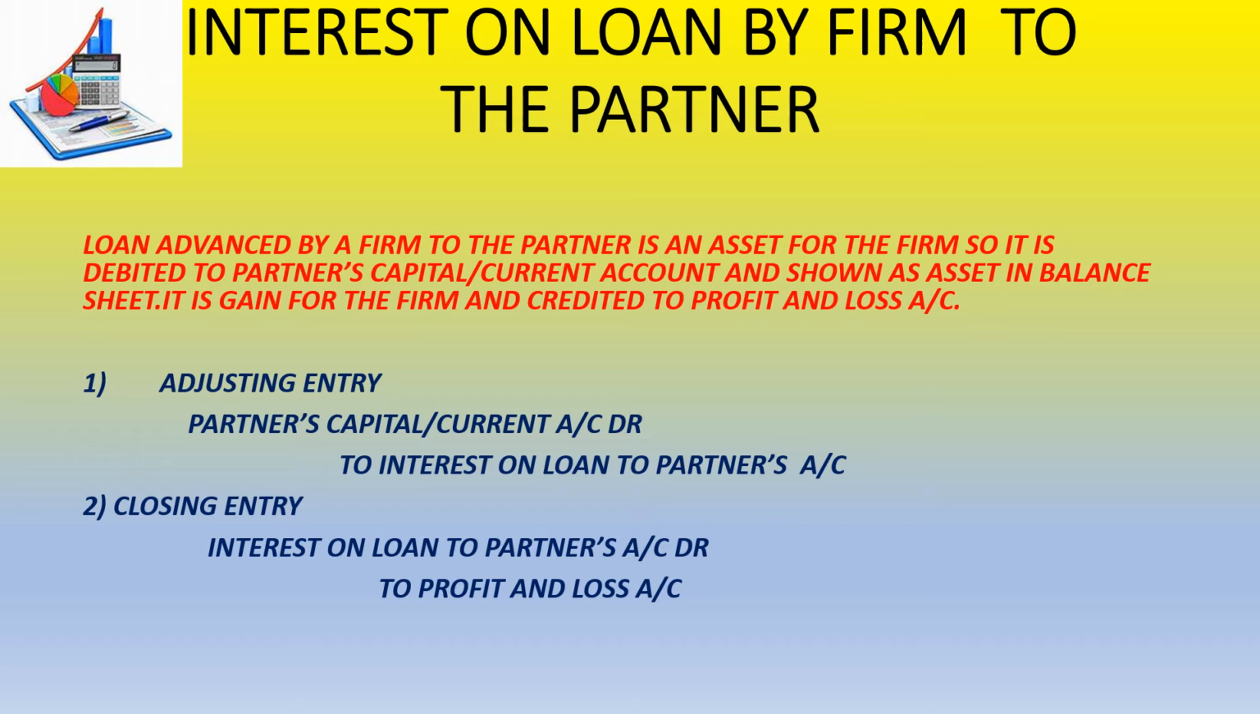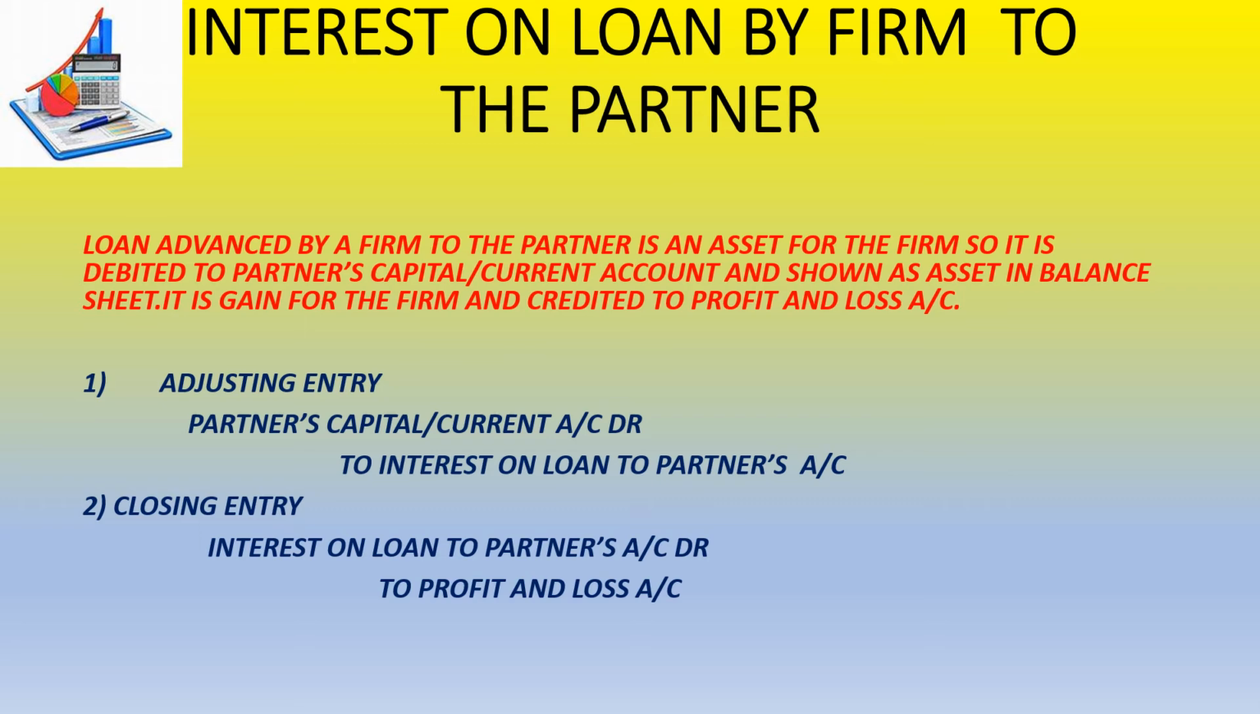Profit and loss account. The adjusting entry will be partner's capital / current account debit to interest on loan to partner's account. So here we don't open any account called partner's loan account. Remember that. Here all the loan amount gets adjusted to the concerned partner's capital or current account. What will be the closing entry? Interest on loan to partner's account debit to profit and loss account.